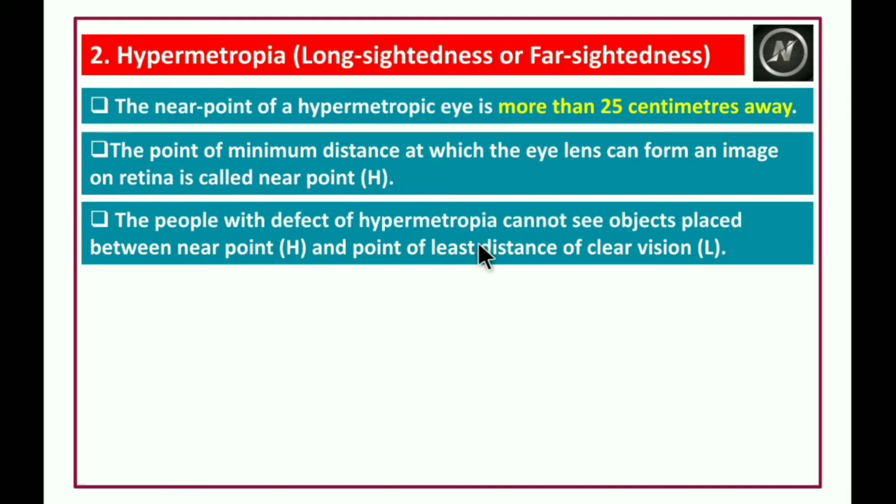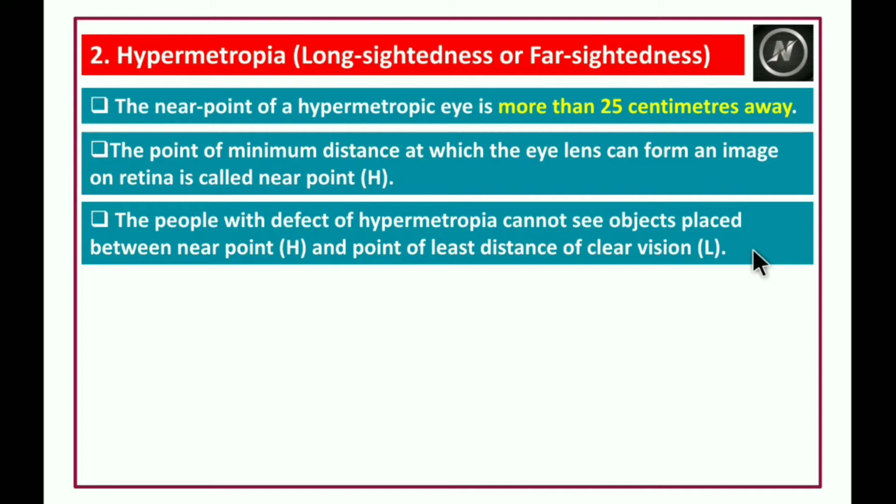People with the defect of hypermetropia cannot see objects placed between the near point H and the point of least distance of clear vision L. The person cannot see the objects placed between the near point and the least distance of distinct vision.